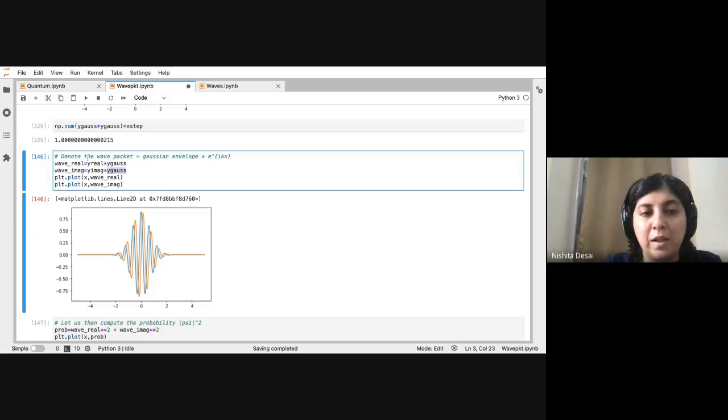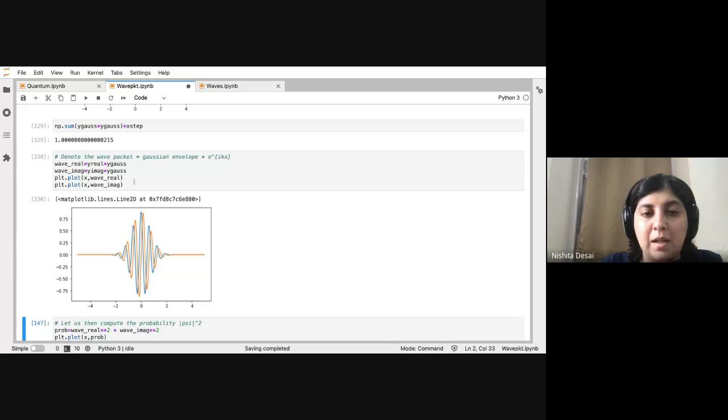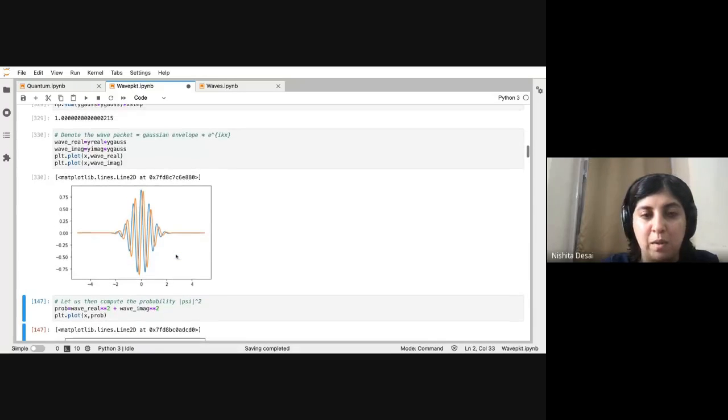We can try and plot this: the blue curve is the real part, and the red-orange curve is the imaginary part. If you interpret this as the probability, which we will do in a minute, you would expect that the particle has a large probability to be at 0 and some non-zero probability in these regions away from 0.